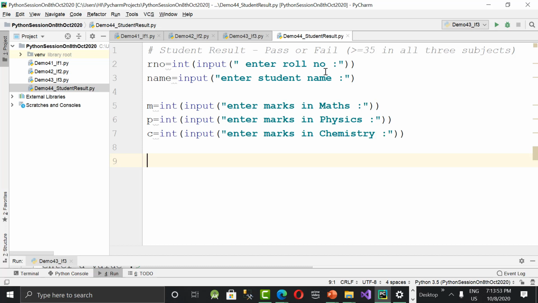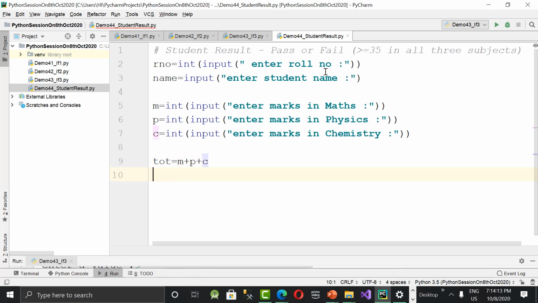First, we are going to do it normally, just like total and average, and then we'll run the program. Finally, we'll come back to this and modify this result concept. Pass or fail. First, let us write total. Total is equal to m plus p plus c. We are just adding all the 3 subjects. Then average is equal to total by 3. So the calculation part is done.